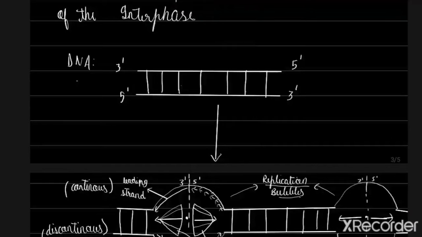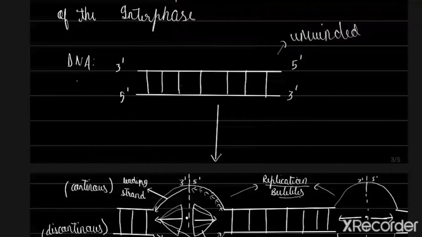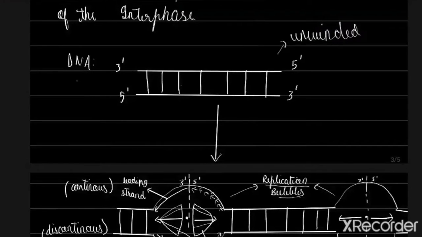So now let's talk about DNA replication, right? DNA consists of two strands. This is the unwound diagram of a DNA strand. It consists of a 3' end. 3' is basically defined as the free end of a carbon chain. So the 3' end is the free end of a carbon chain in a sugar. There are basically multiple sugars. A sugar here has a 3' end and a 5' end, and it is connected to the 3' end of the second sugar.